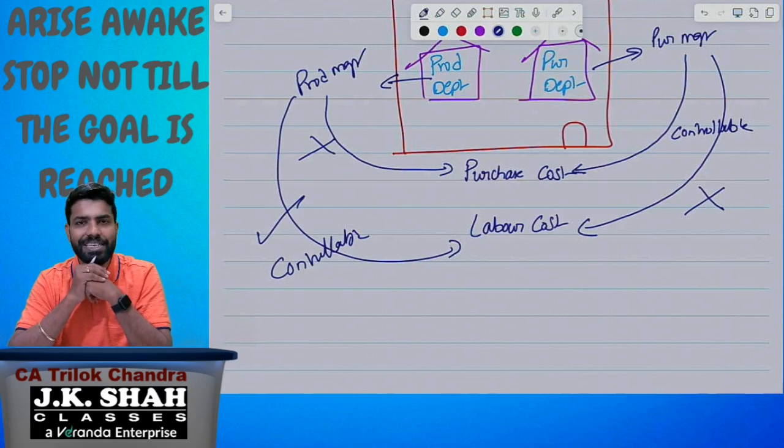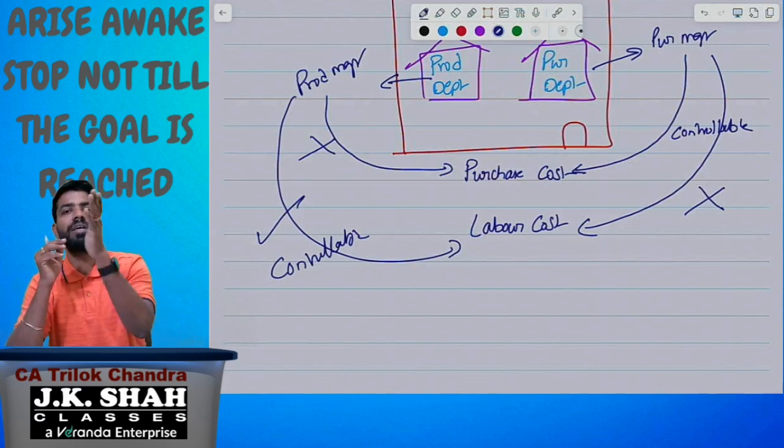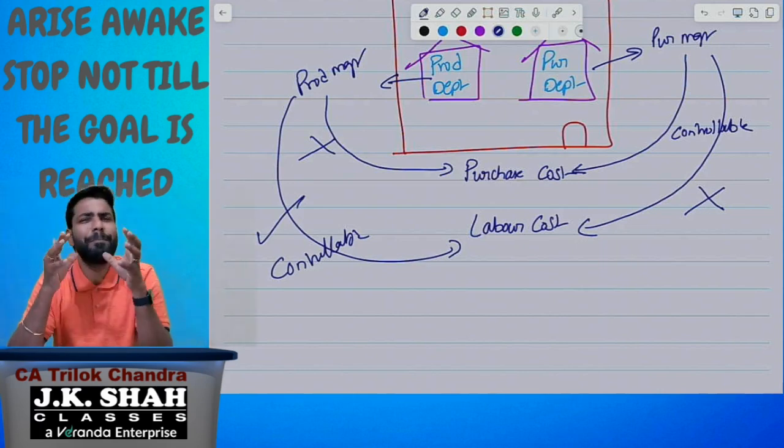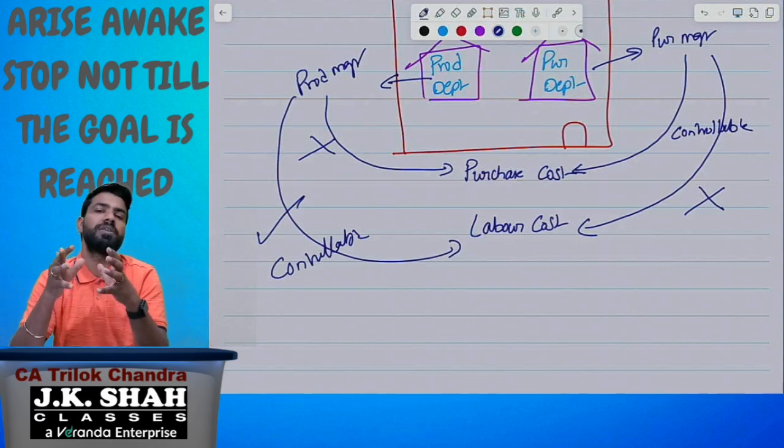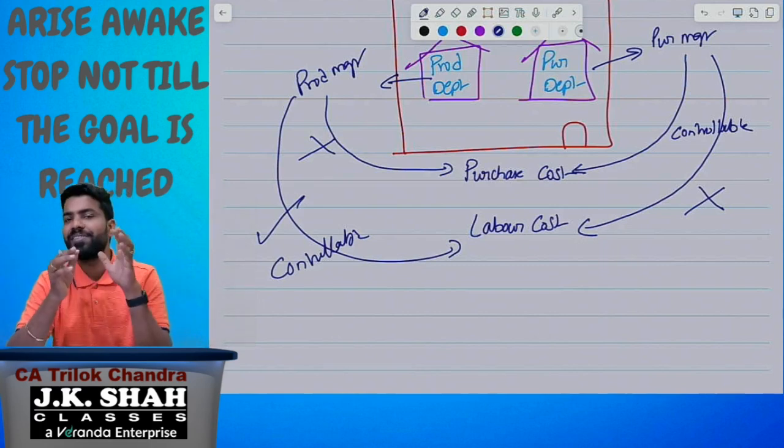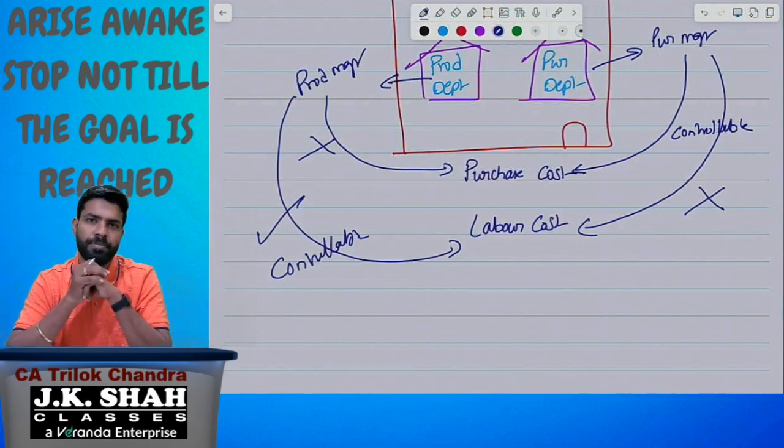You got the clarity, I think so. So this is about controllable cost and uncontrollable cost. These are the basics, which are very important in the upcoming chapters. You need to have a clear-cut understanding of this. I hope you are clear on this. Okay?